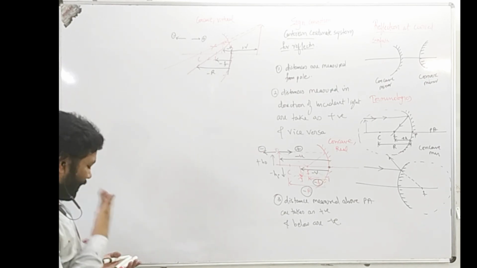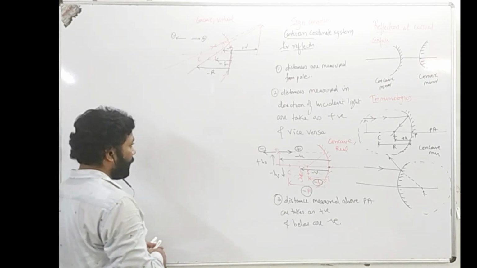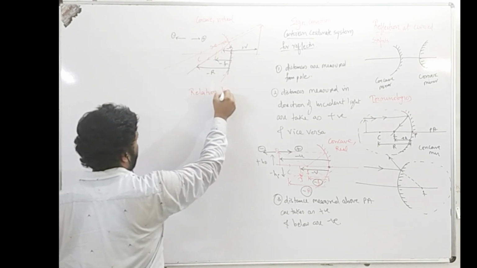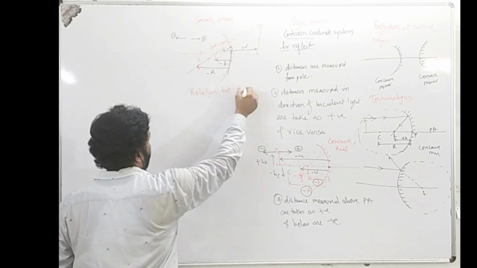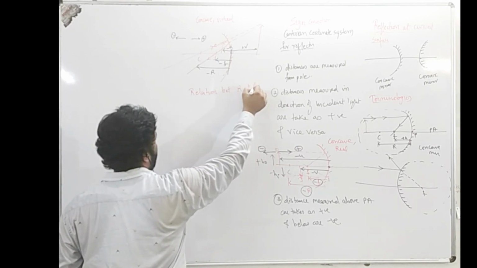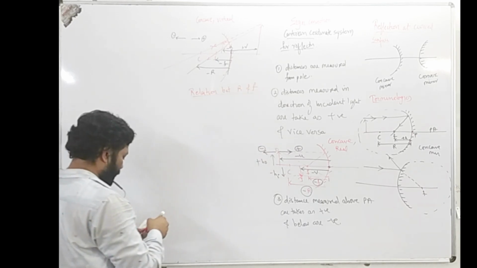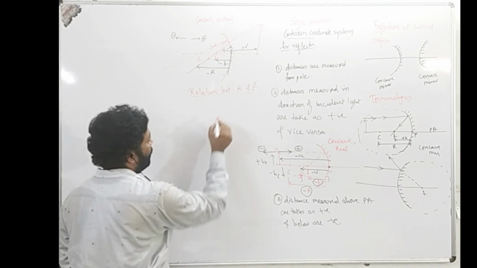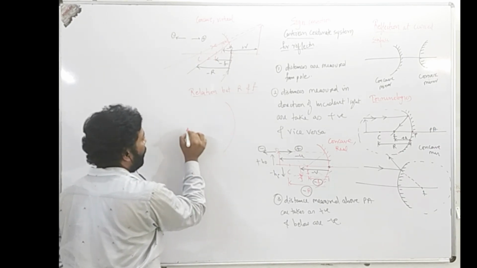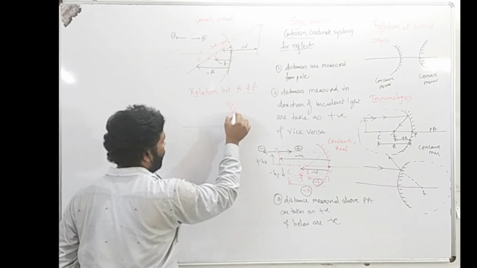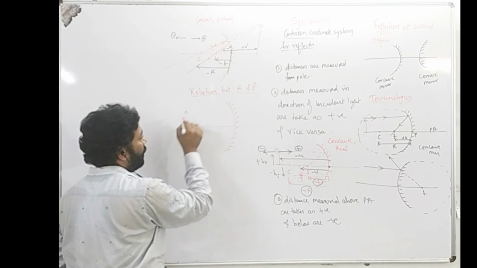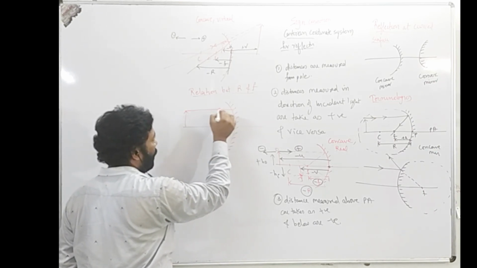After the sign convention, we have a relationship between R and F. Radius of curvature and focal length, what is the relation between them? To understand the relation between them, once again I will make use of the concave mirror. In this case, let's say the ray of light is coming from the object.